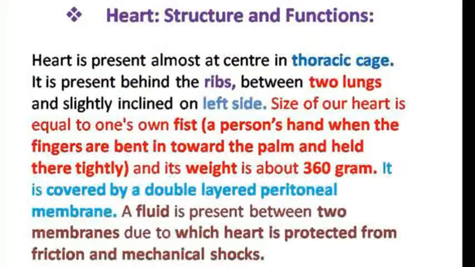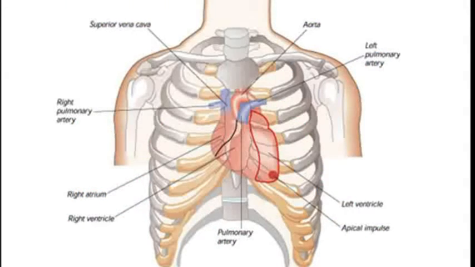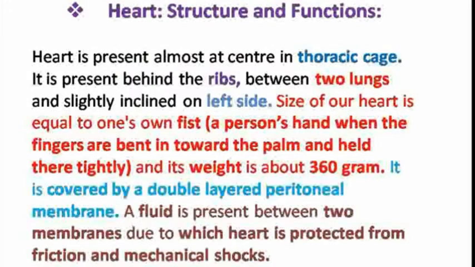The heart is present almost at the center of the thoracic cage. It is present behind the ribs, between the two lungs, and slightly inclined on the left side. The size of the heart is equal to one's own fist.